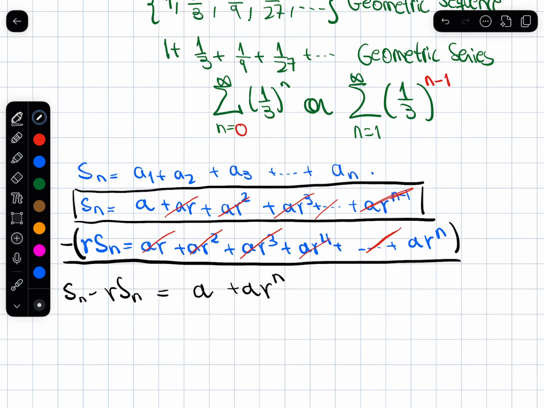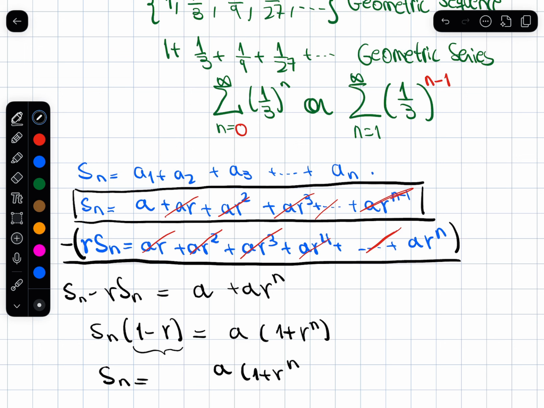So now practically most of the work is done because if I factor Sn from the left side, I get Sn times 1 minus r, and then factor a, I get a times 1 plus r to the power n. And finally I get Sn equals a times 1 plus r to the, I believe there's a minus in here that I missed because I'm subtracting, right?